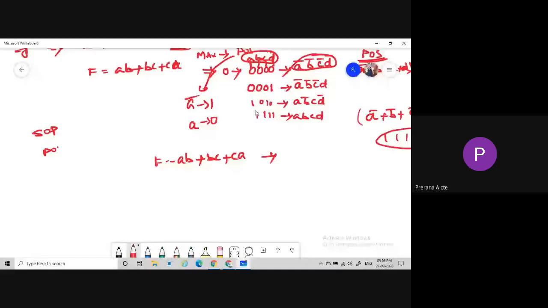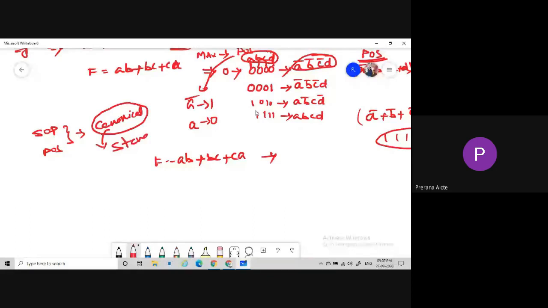Then coming to the question, F is nothing but AB plus BC plus CA. The question is to find the min terms. For finding the min terms, the SOP or POS form must be in canonical form. Whenever the SOP or POS form is in canonical form, only then can we find the min terms or max terms. This canonical form is also called the standard form.